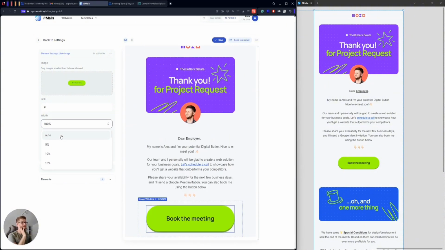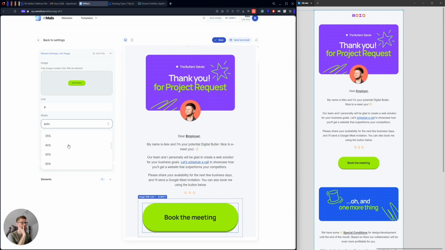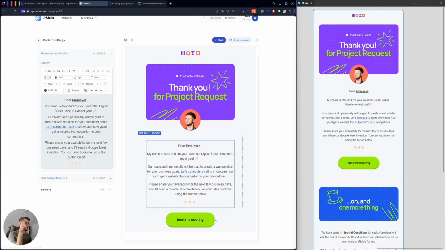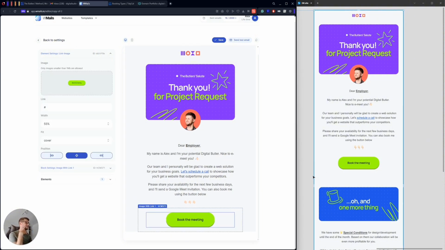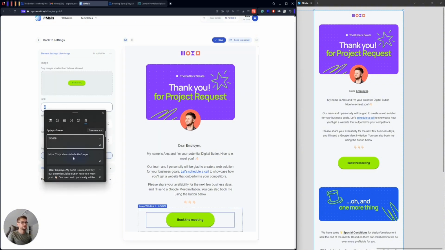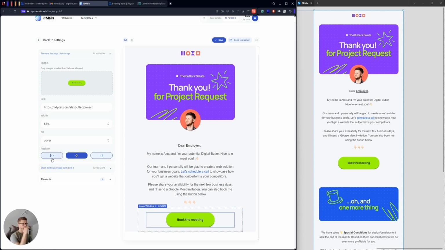Good, good. And yeah, you can see that it looks a little big. So let's maybe make it 55%. Yeah, I like it. It already looks pretty good, and it looks exactly how I want it to be in the template. So the only thing that I need to do is put the same link that I added here in this link. I will add the same link here too, right? Okay, cool.